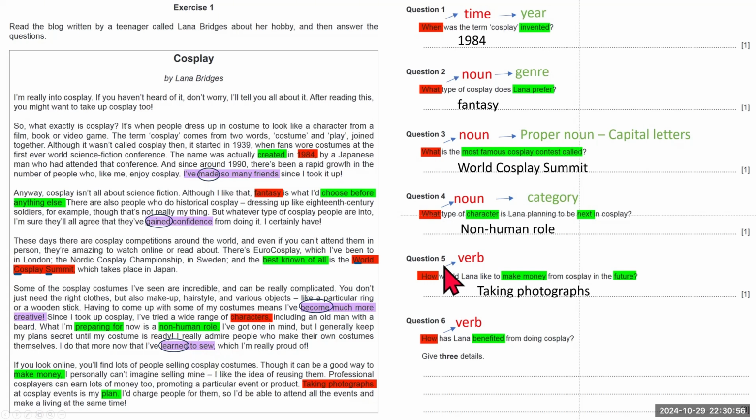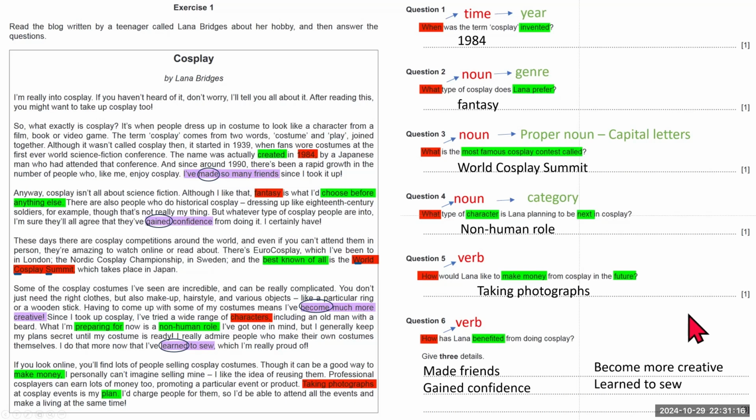And the same for question 5. Taking is a verb. So here I have the answers: made friends, gained confidence, become more creative, learned to sew. You don't need to give 4. There are only 3 marks here, and it says give 3 details, so you only need to give 3.